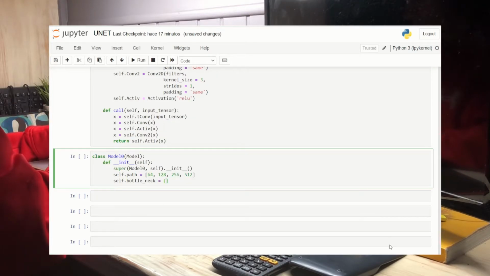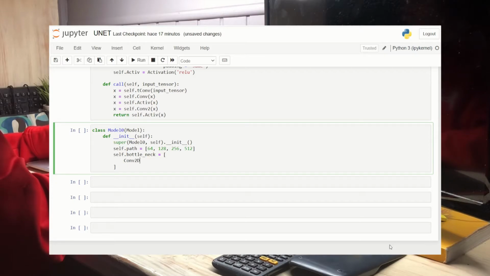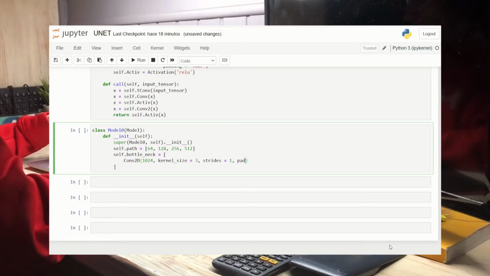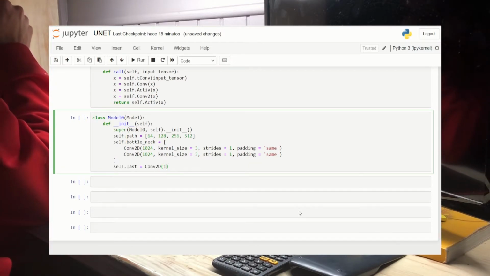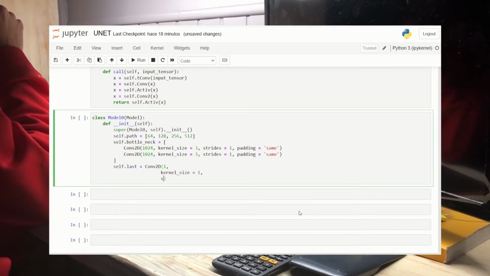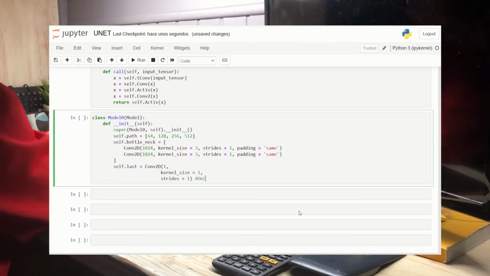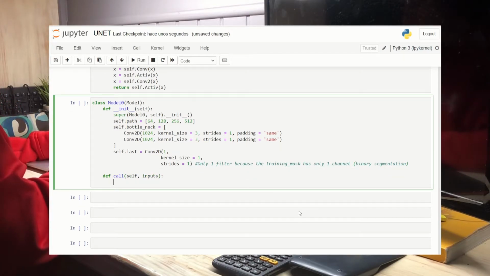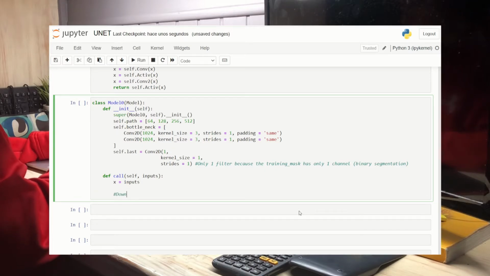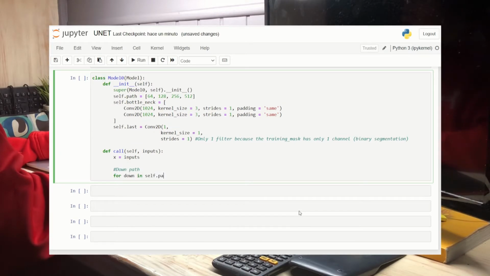For the model, I will use another class called model0. To initialize the class, I will define the variable self.path that will contain the number of filters for the downsampling and the upsampling paths. Then I define the middle part of the bottleneck, which will consist of two consecutive convolutional layers of 1024 filters. And finally, I define the last layer of the model that will be a 1x1 convolution layer of only one filter. I use only one filter because the training mask, that is the output, has only one channel because we are looking for binary segmentation.